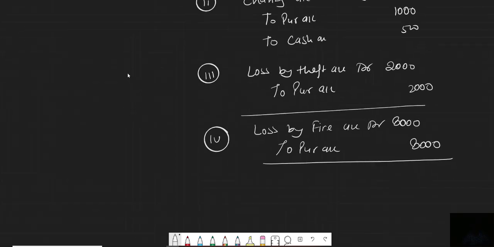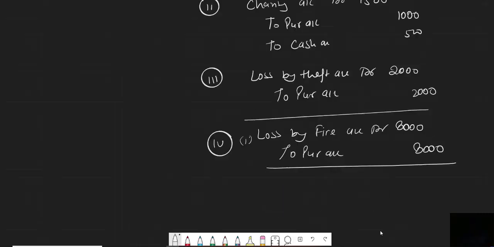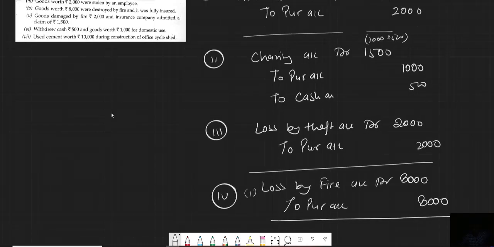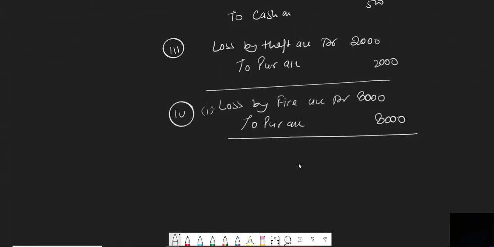Now beta, in the fourth one we will pass the second entry also. Second entry is for insurance. And you see in this question it is said that it was fully insured. So the insurance company admitted full claim. There is no profit, there is no loss.